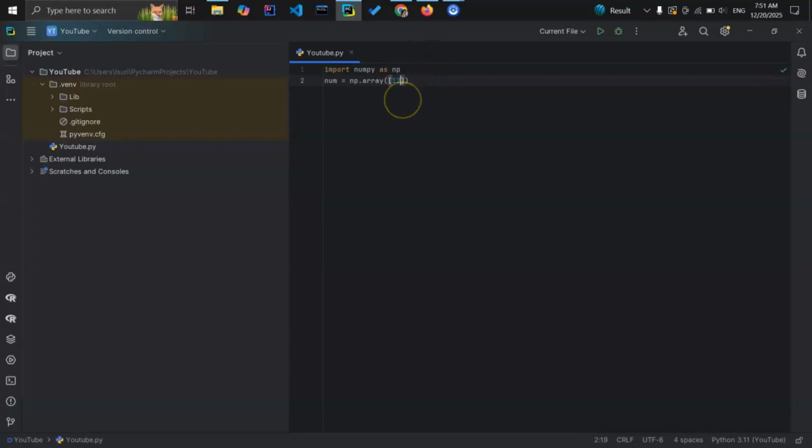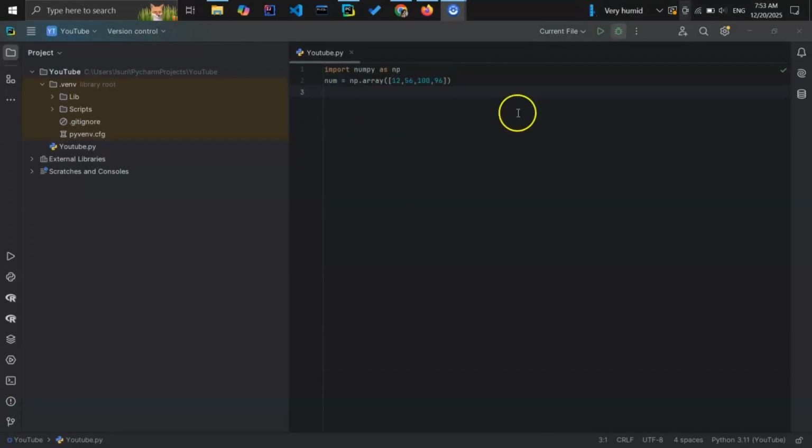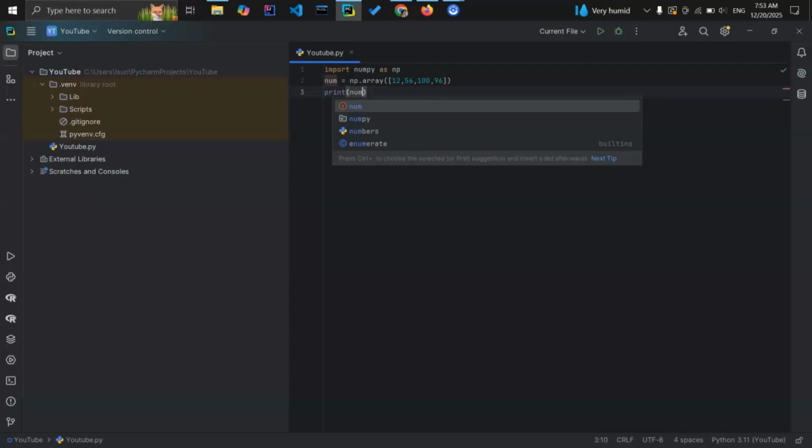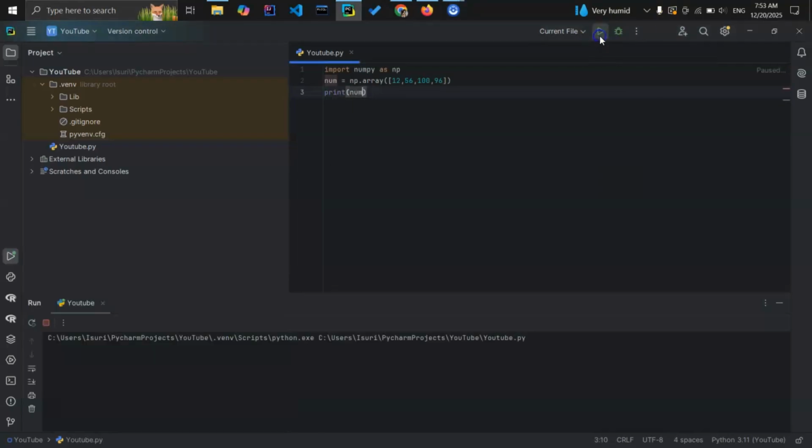And insert the numbers. Likewise, right? This created a NumPy array. You can print this number set using the print call, num inside parentheses, right? And run it. You can see your number list.